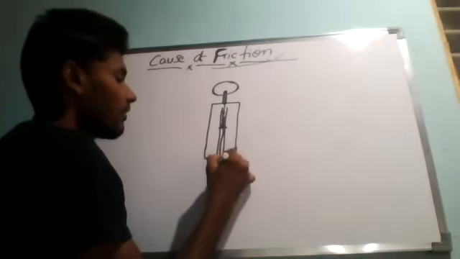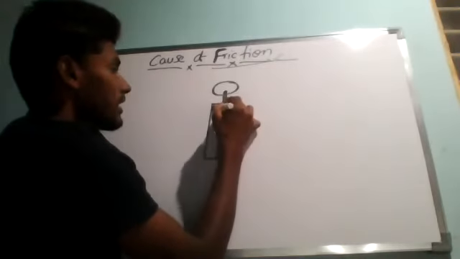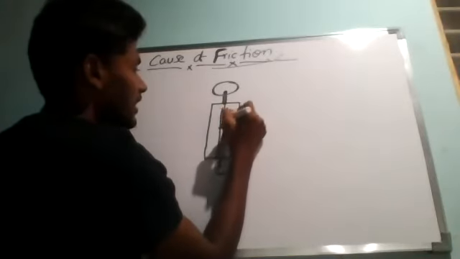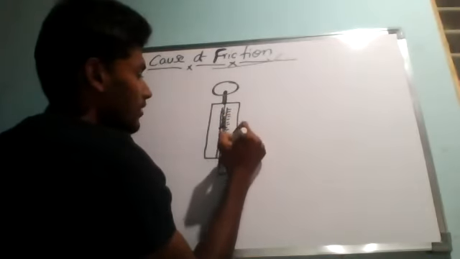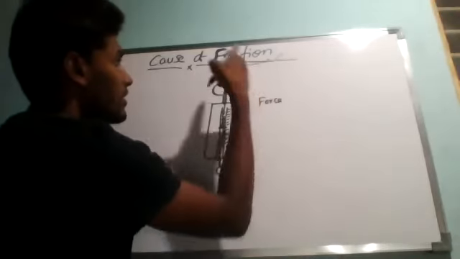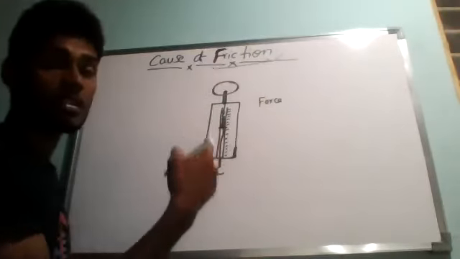It is having some kind of hook. Now this side it is having some kind of measurement that will be in the form of force. So what is the force? Force means, we can say, in the case of friction.